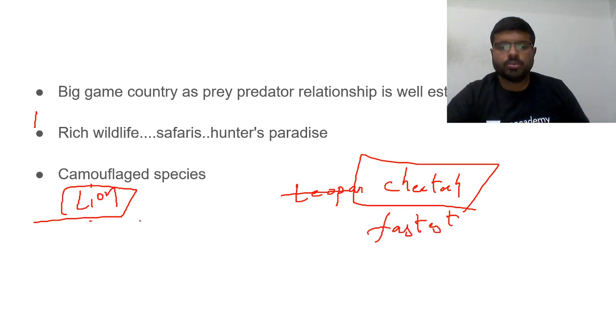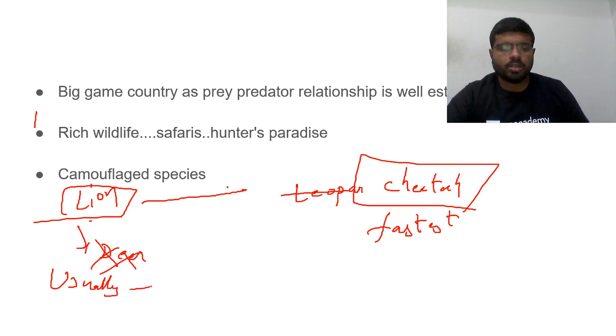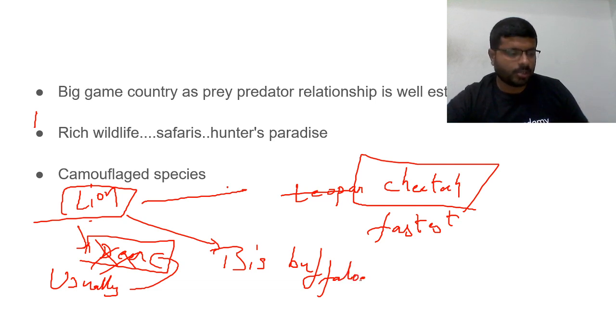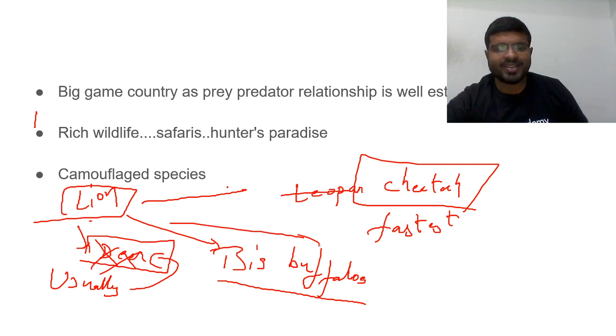A lion usually doesn't eat deer. Why? The lion usually hunts big buffaloes, wild buffaloes and so on. They'll be hunting those rather than a small deer. For a lion, a deer is a snack.